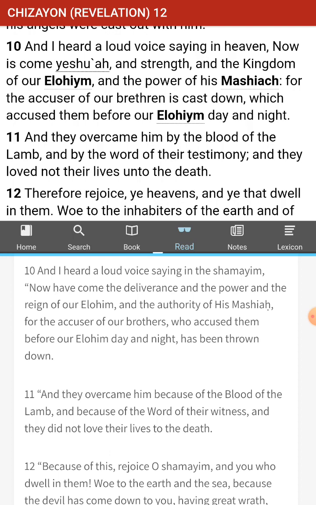What do you guys make of this? Do you think Hasatan is still able to get up into the Shamayim to talk to Yah? We know that in Job he's able to. Yeah, Job was one of the oldest books that they know of. They don't know when that was done, but it was one of the older ones. Okay, I don't know either.